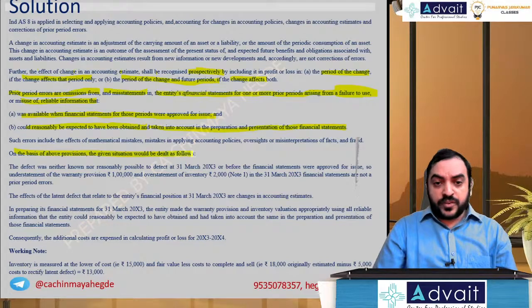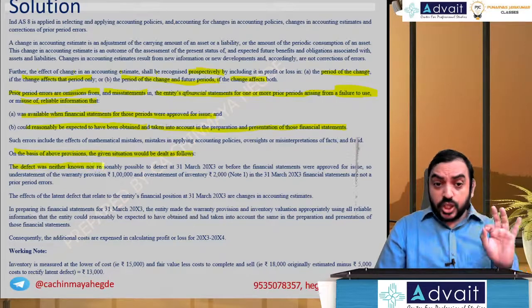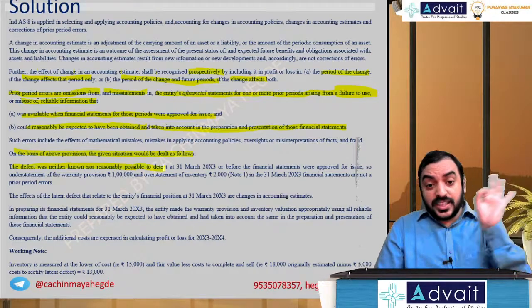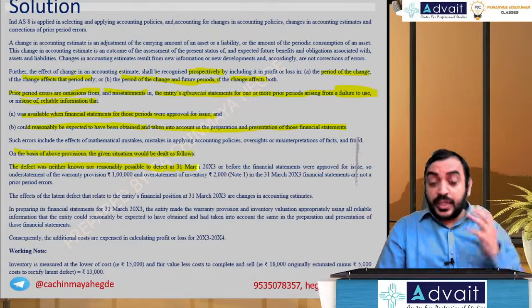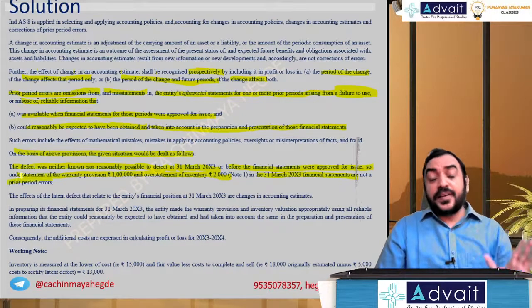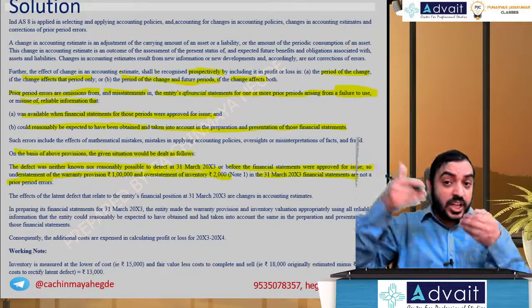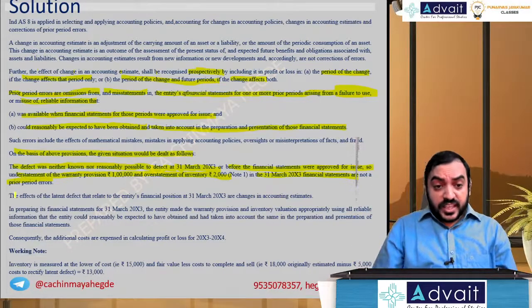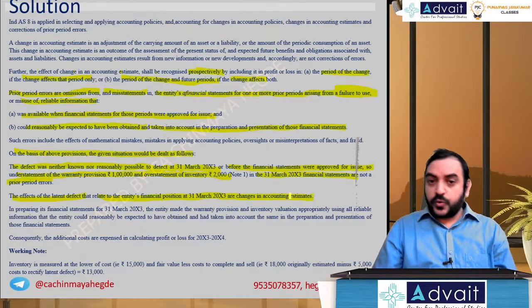On the basis of the above information, the details would be dealt as follows. The defect was neither known nor reasonably expected to be detected by 31st March 2003, before the financial statements were approved for issue. So the understatement of the warranty provision and overstatement of inventory by 2000 in the financial statements are not prior period errors. We are not going to give retrospective effect, we give only prospective effect. The effect of the latent defects relating to the entity's financial statements for 31st March 2003 are changes in accounting estimates.